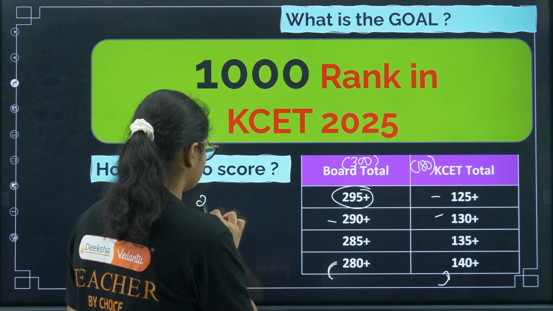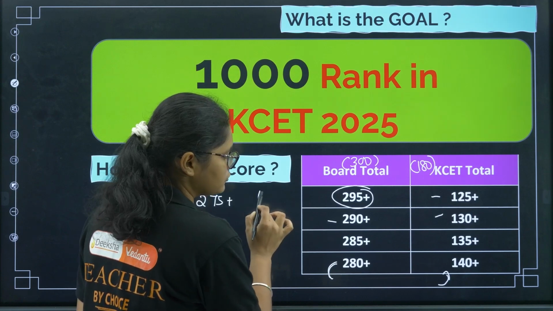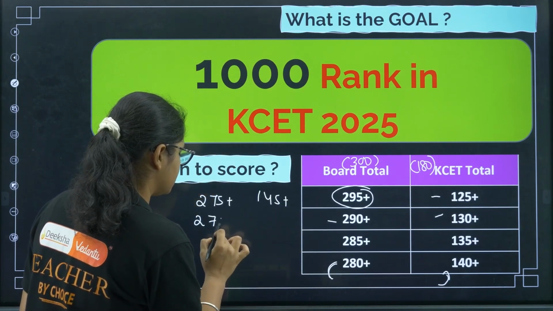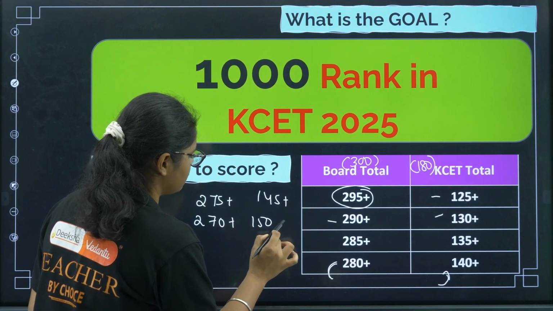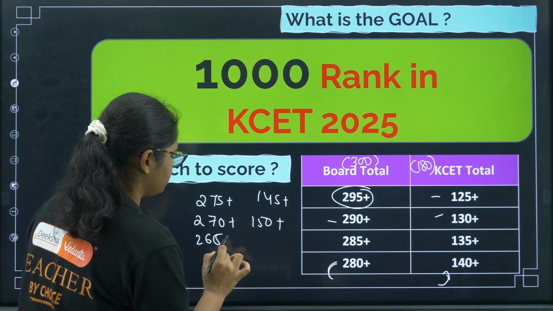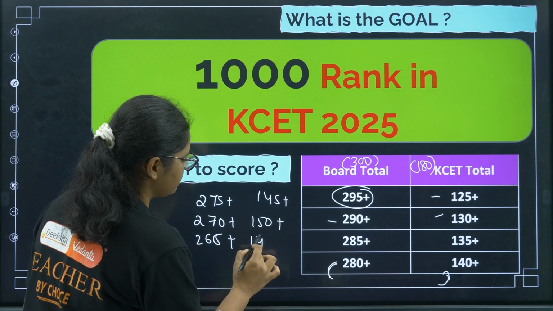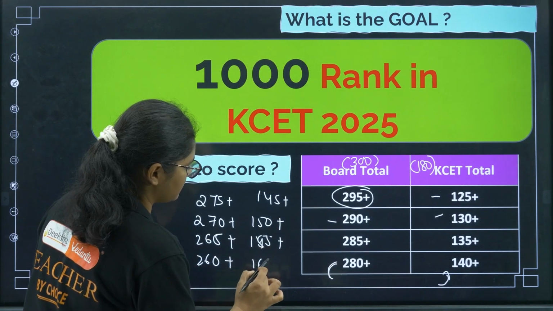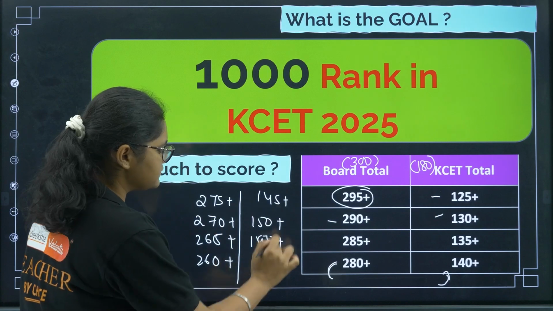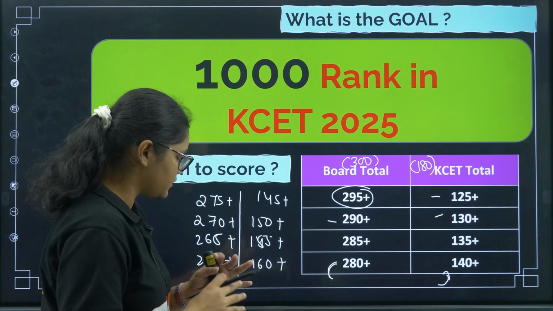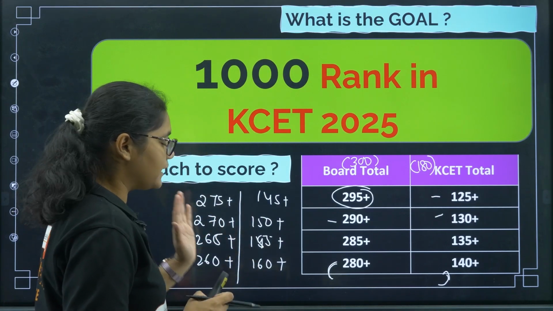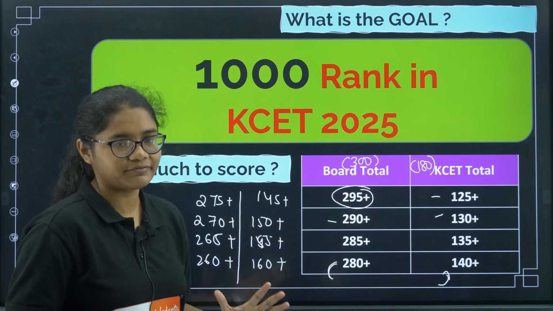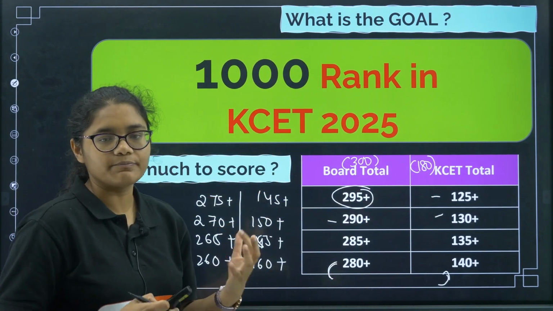Suppose you now have 275 plus, then you have to target 145 plus. Next, if you have 270 plus, you need to target 150 plus; 265 plus, you need to target 155 plus; 260 plus, you need to target 160 plus. I am giving you a table so that you can refer to it and think about how much exactly you need to score in the KCET 2025 examination to get into the top 1000 rank.